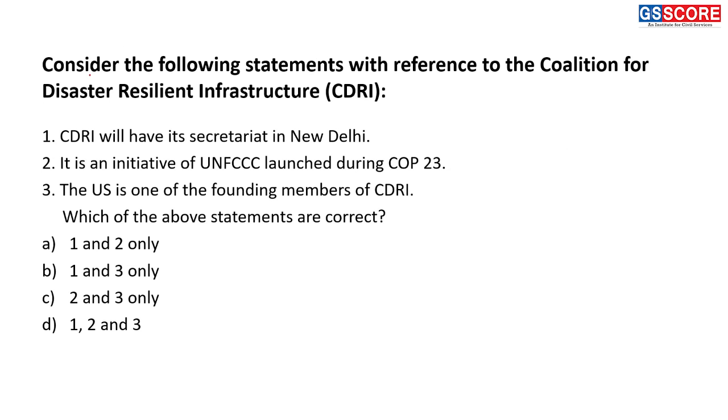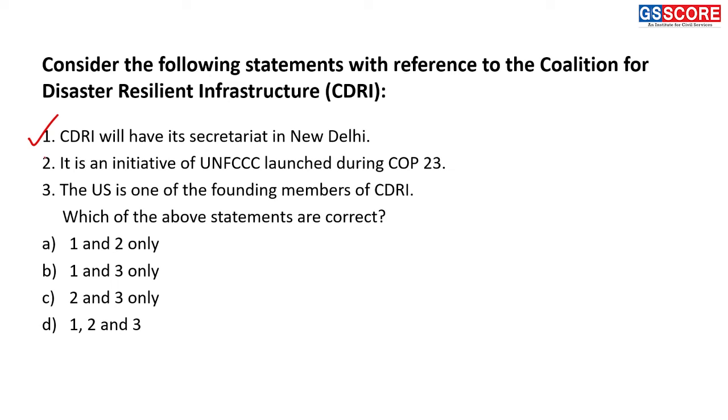Next question is, consider the following statements with reference to Coalition for Disaster Resilient Infrastructure, CDRI. So first statement, CDRI will have its secretariat in New Delhi, right? So this statement is a correct statement. CDRI has its secretariat in New Delhi. Second, it is an initiative of UNFCCC launched during COP23.